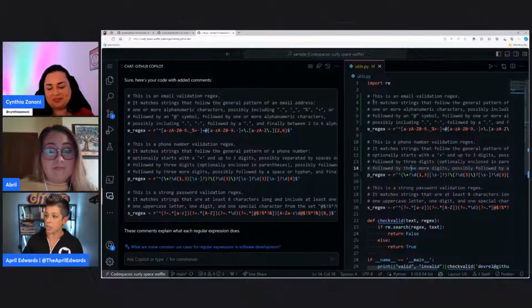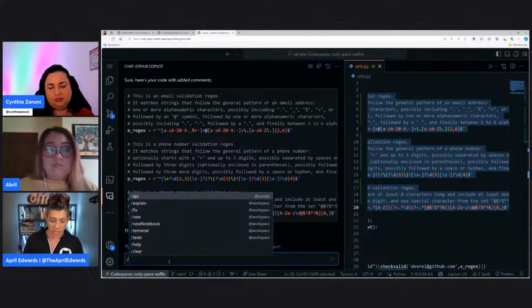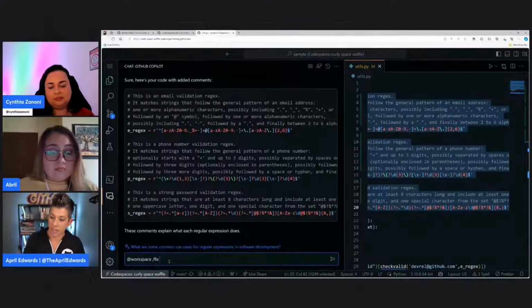We can also ask Copilot to do some other things here. We can ask it to fix our code and do all sorts of stuff. So if I, for example, highlight this code and use that slash command and say fix, because I'm not going to ask it a fix, I'm just going to tell it to fix my code.